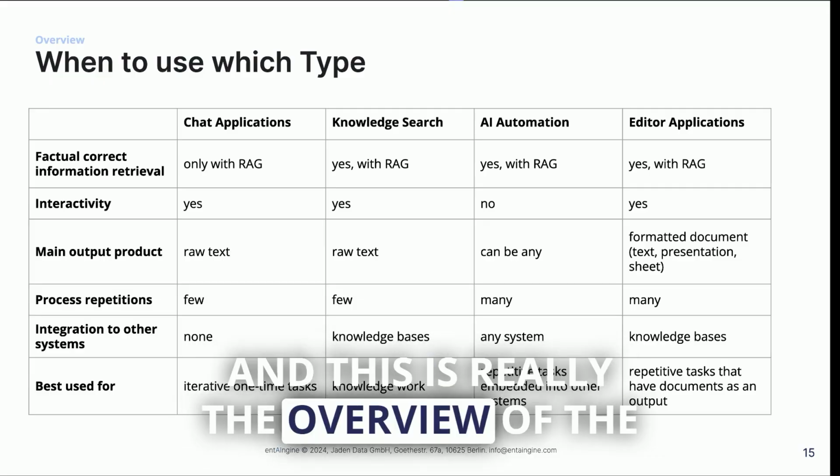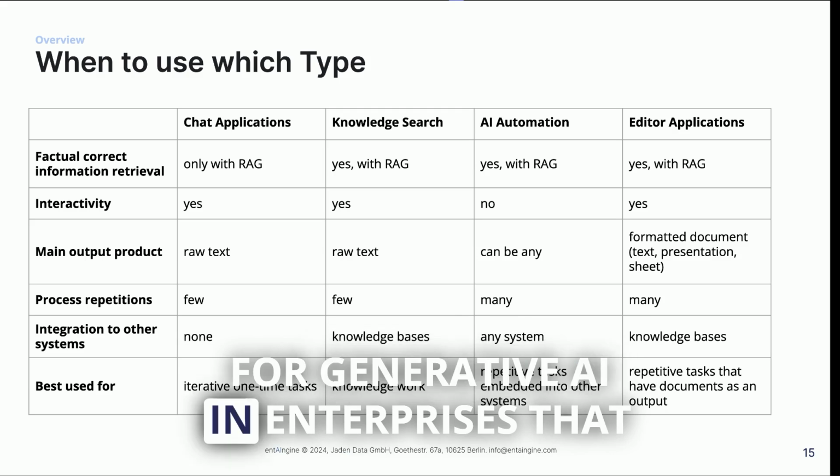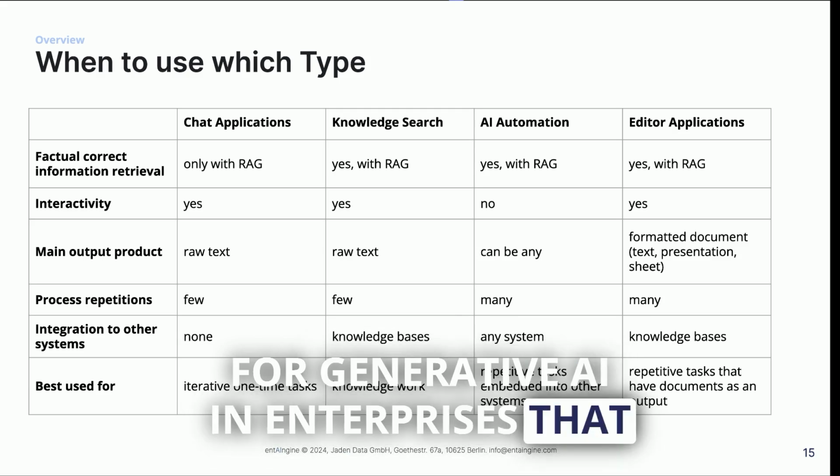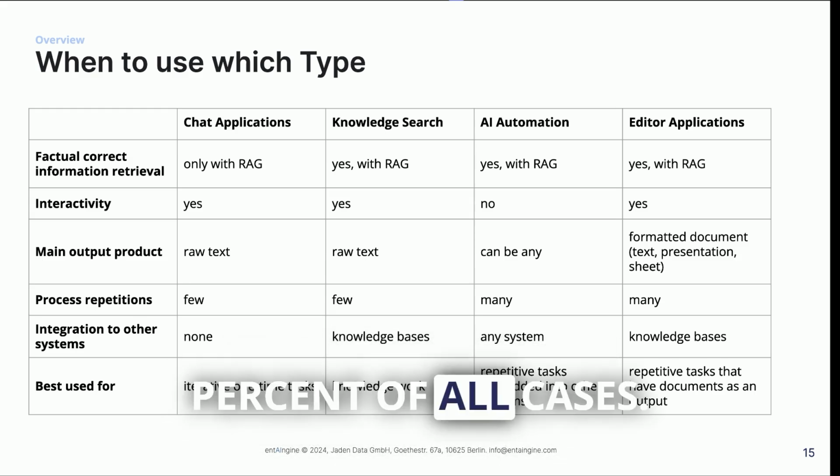And this is really the overview of the 4 different types of applications for generative AI in enterprises that you can use for probably 90 to 95% of all cases.